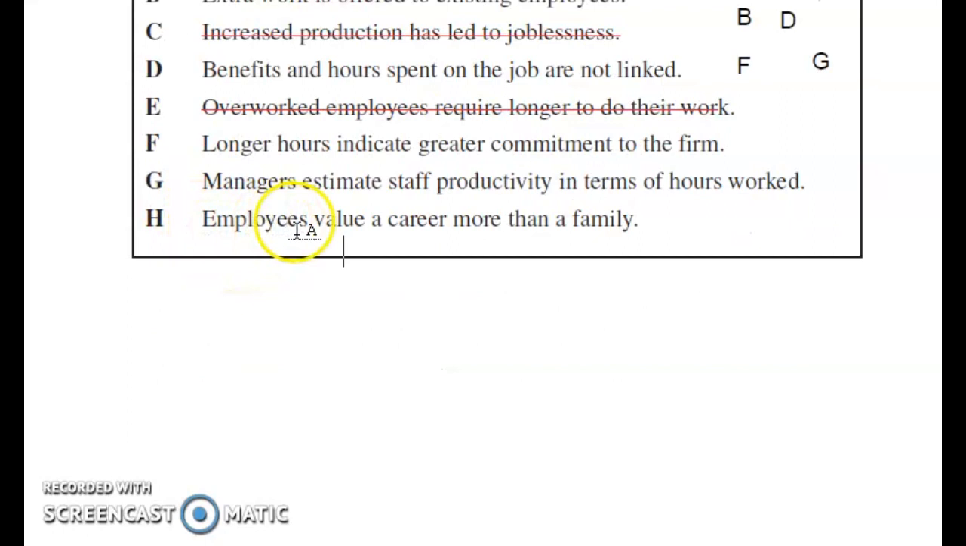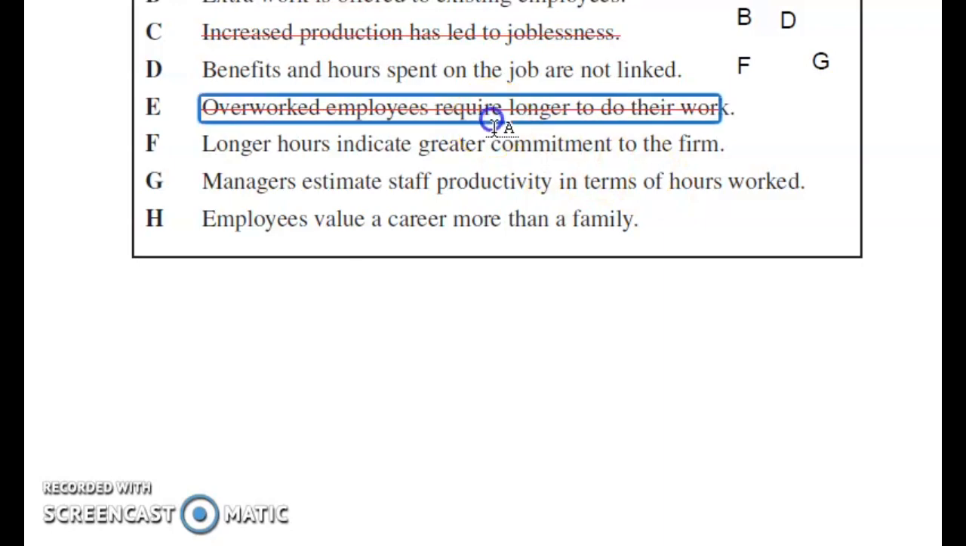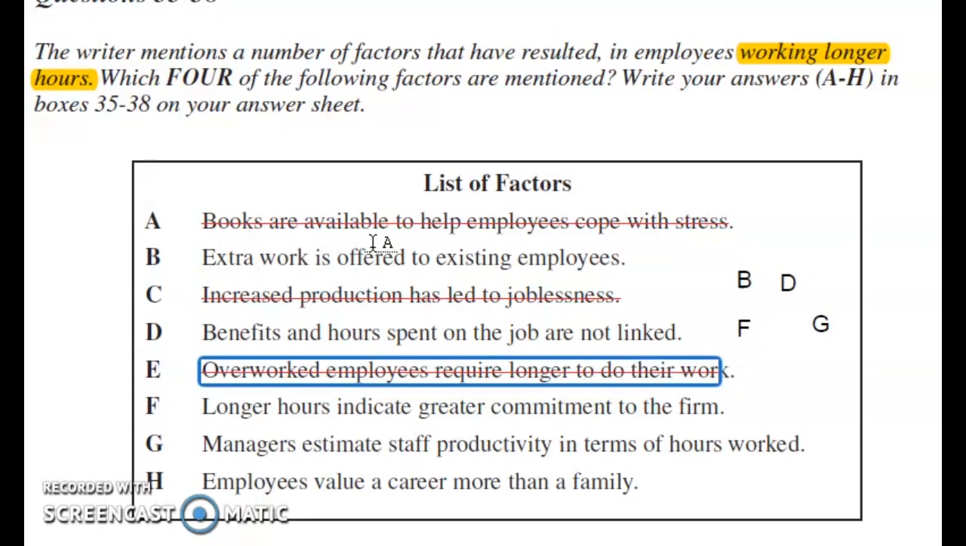So option H, employees value a career more than a family. This is not even mentioned in this passage. This cannot be taken as an answer. So our answer is B, D, F and G. So that's all with this passage.